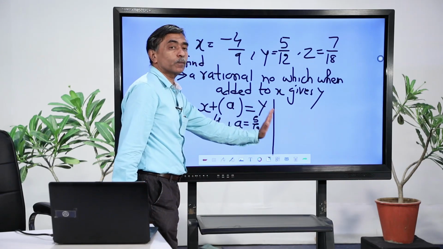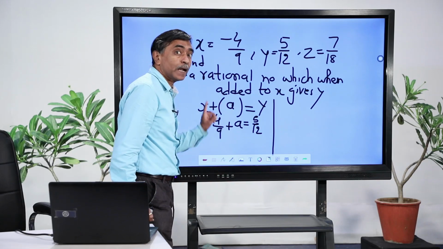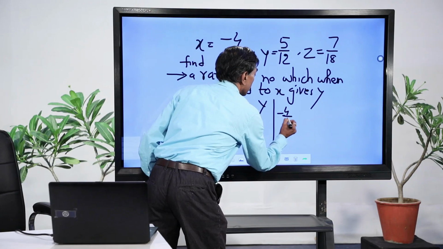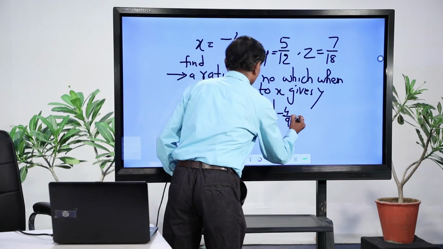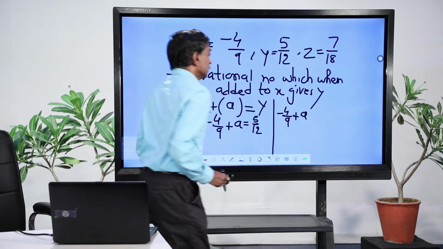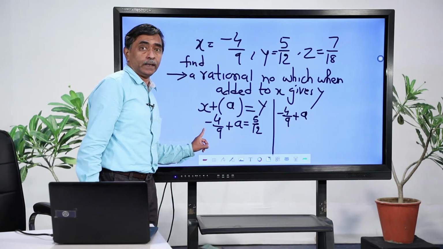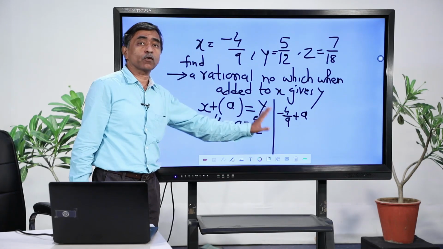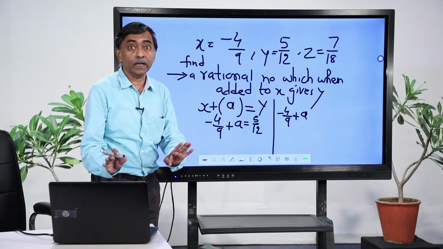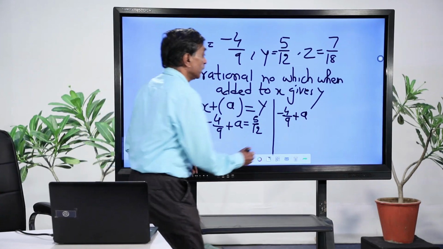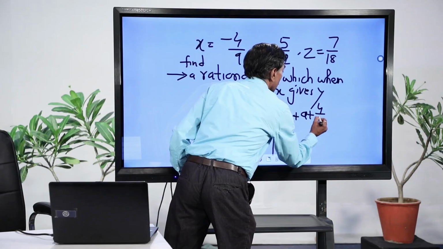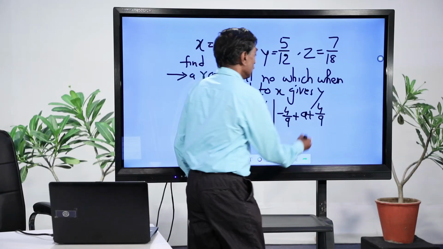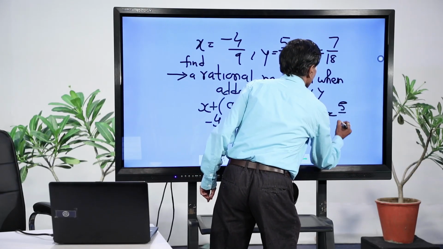I am shifting minus 4 by 9 to that side, which means I am subtracting minus 4 by 9 from both sides, that is minus 4 by 9 plus a. Now, since this is already minus 4 by 9, I need a number which when added to minus 4 by 9 will give me 0 on the left hand side, and the obvious choice before me is to add 4 by 9 here, because I know minus 4 by 9 plus 4 by 9 is going to give me 0,